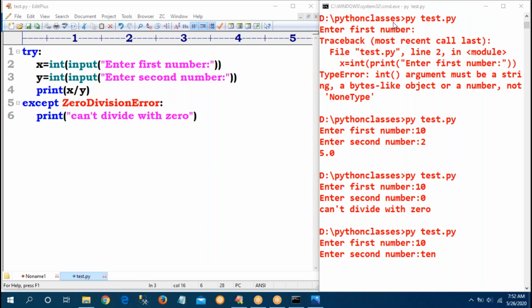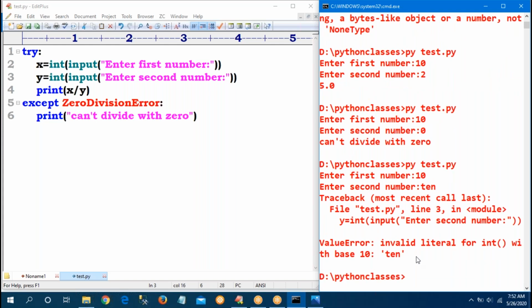I'm not getting line number 6. I will get an error, as observed. One more error came: ValueError, because the exception does not match. Then what to do? Try with multiple except blocks.